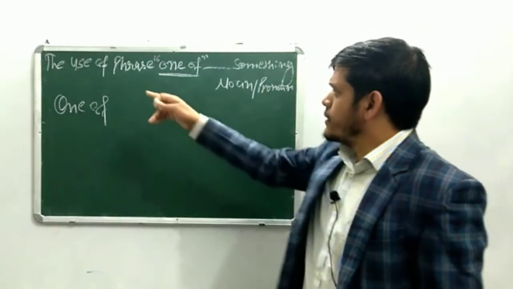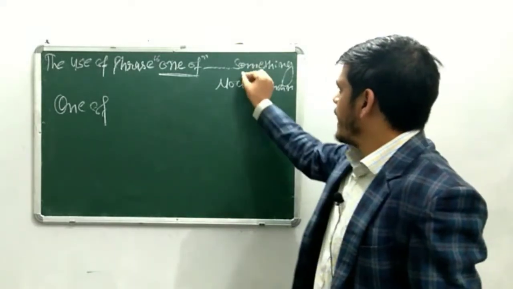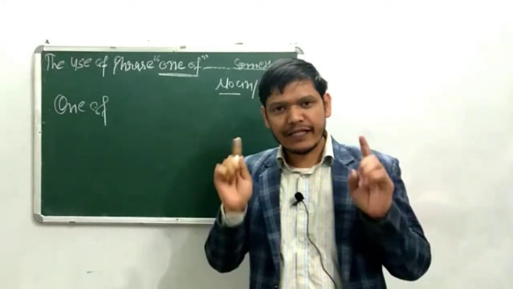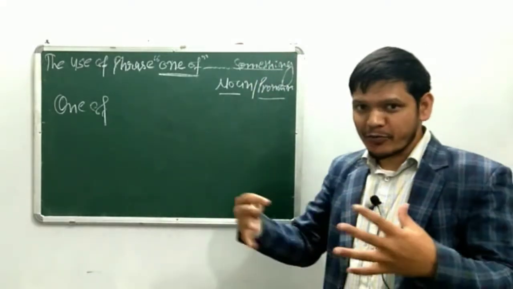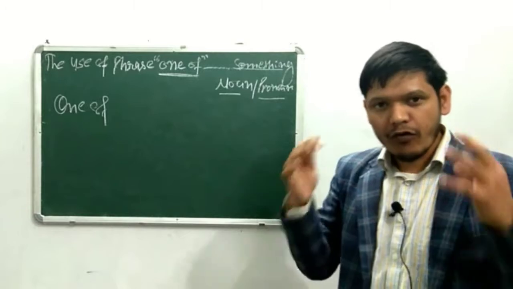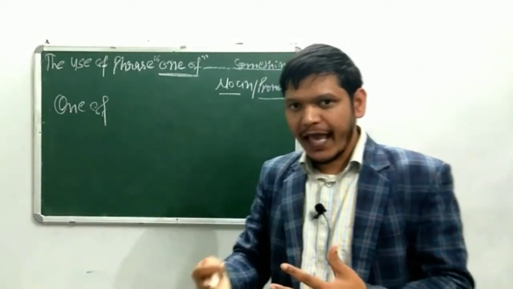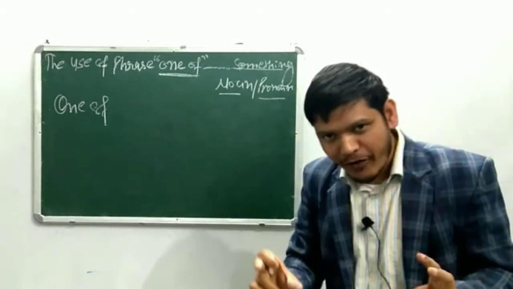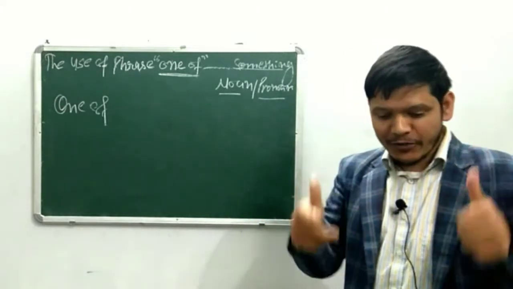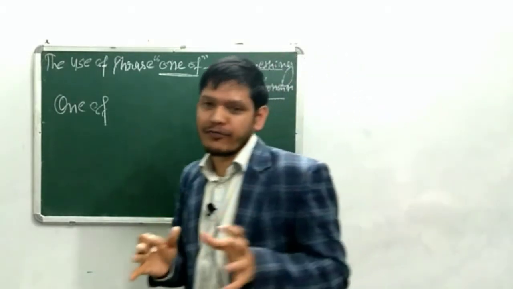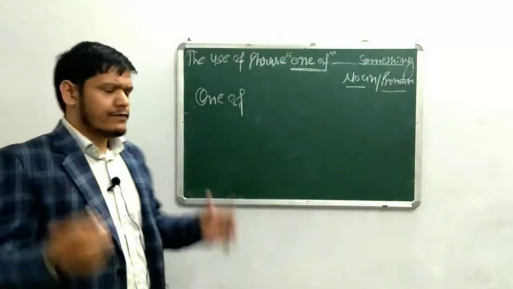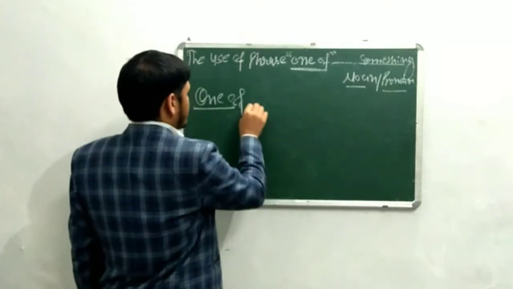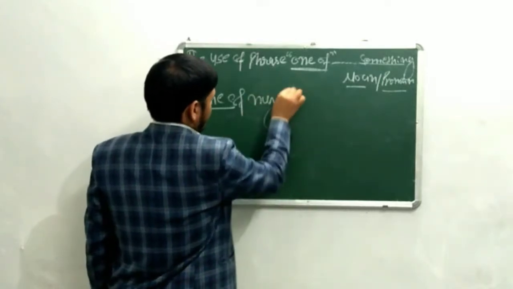Okay, now the use of the phrase "one of" and then something, noun and pronoun. First of all, you need to make sure that the phrase "one of" is used before noun and pronoun. We use this phrase "one of" before noun and pronoun. And when this phrase is used, we need to make sure that this phrase is in singular form. Okay, phrase "one of." Now, "one of my friends."